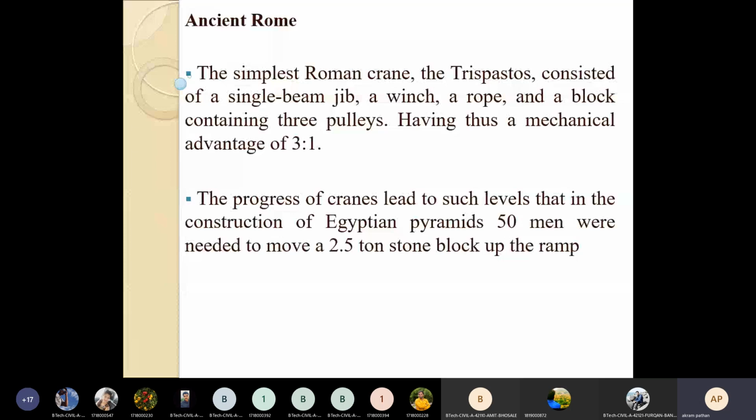This is a modern picture of metropolitan city construction.